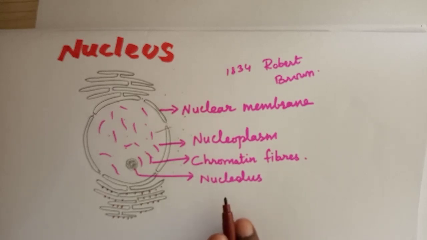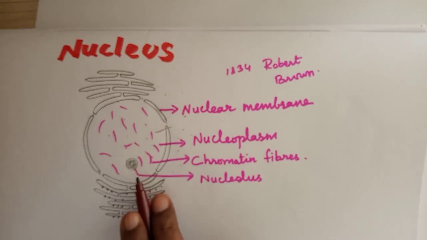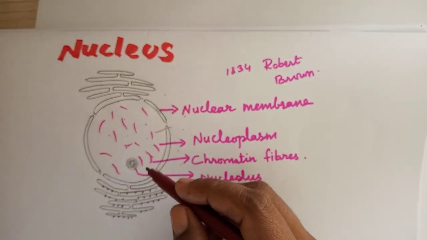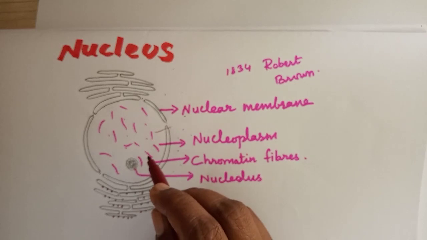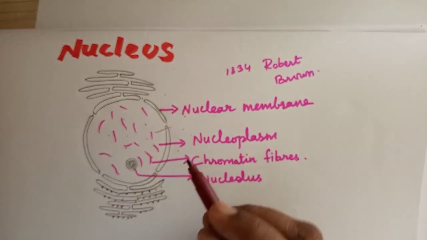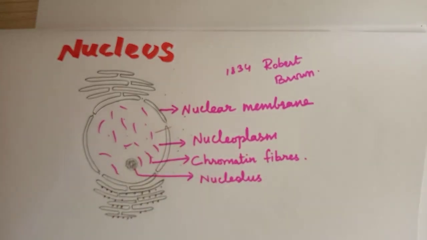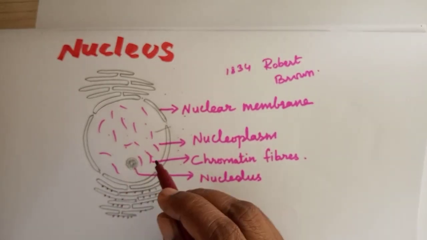It is a nearly rounded structure found inside the nucleus. In certain cases, the nucleus may have more than one nucleolus. Some cells have more than one nucleolus. Most cells have only one nucleolus, but in some cases we have more than one. Understood? The nucleolus is not bounded by a membrane. It is not bounded by any membrane.